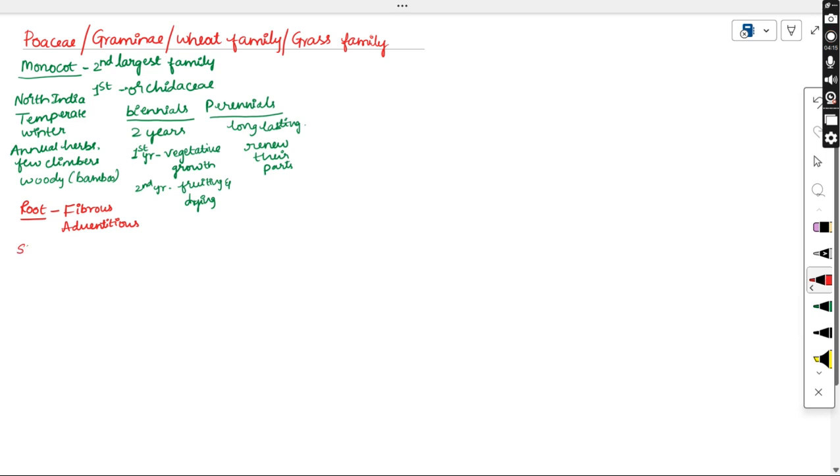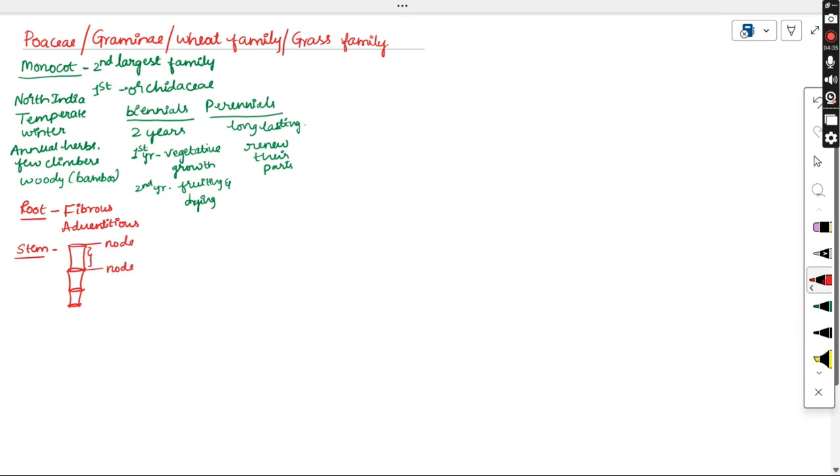When it comes to the stem characters, if you observe sugarcane or bamboo, the stem has a disc type of region and a long elongated region. That disc region we call a node. This is one node, this is another node.